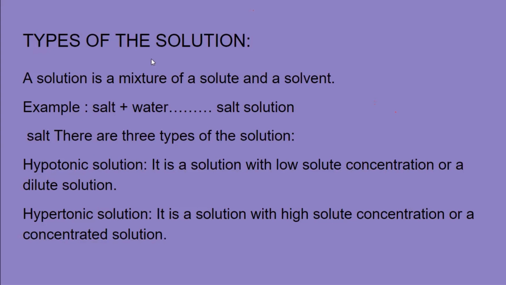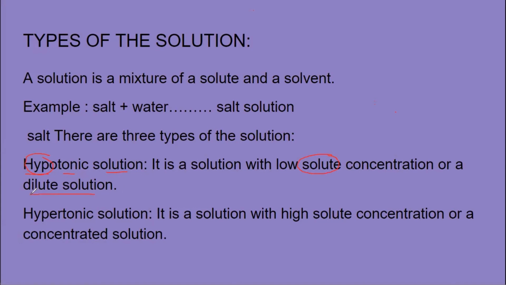There are three different types of solutions. One solution is called a hypotonic solution. Hypo means something which is less. So in this type of solution, the solute, the sugar or salt, is less and the water is more. Or you can also call it a dilute solution.